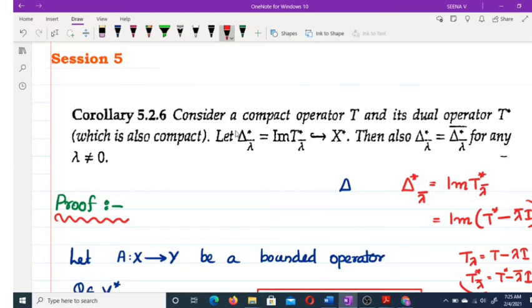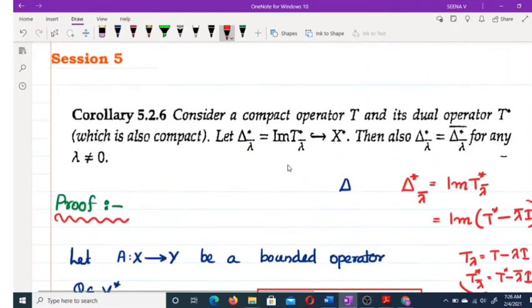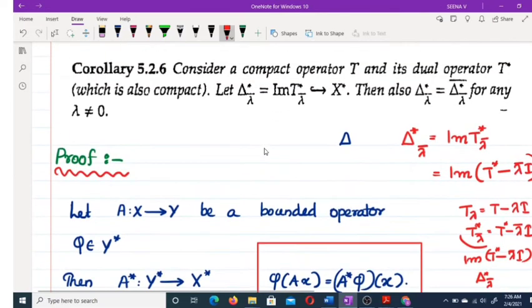Clear? You have to remember this definition. We are assuming delta lambda conjugate star as the image of T star lambda conjugate. Okay, keep that in your mind. The image of T star lambda conjugate is delta lambda conjugate star. And clearly this is a subspace of X star. So what about elements in this? Elements in this are linear functionals. Okay.